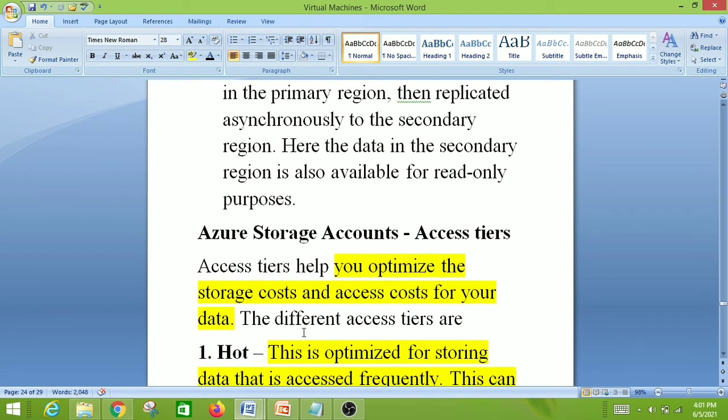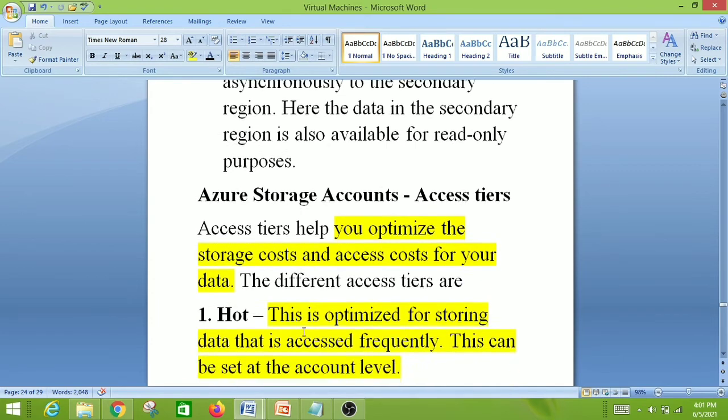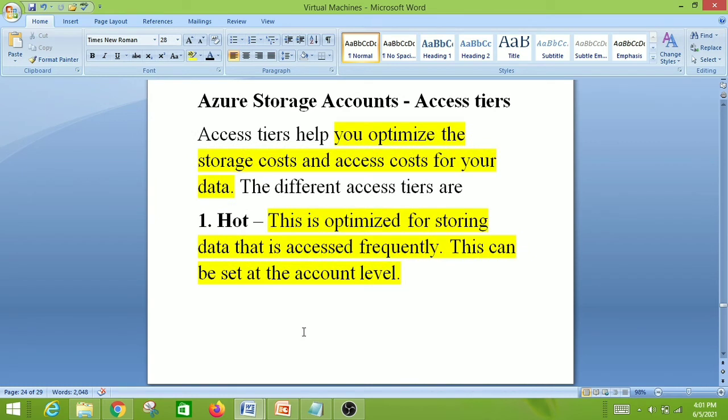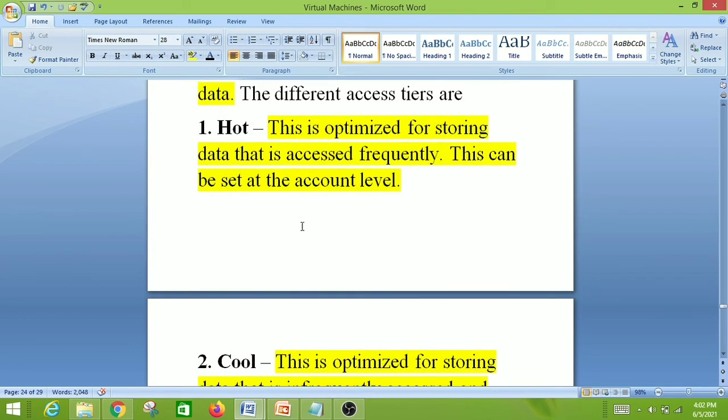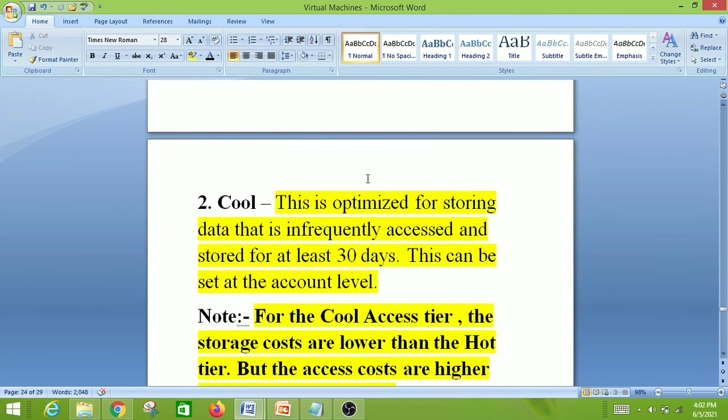And the next one, Azure Storage Account Access Tiers. Access tiers help you to optimize the storage cost and access cost for your data. The different access tiers are, this is also an important one. I got one question from this section also. So the first one is hot. This is optimized for storing data that is accessed frequently. This can be set at the account level. And the next one is cool. This is optimized for storing data that is infrequently accessed and stored for at least 30 days. This can be set at the account level.